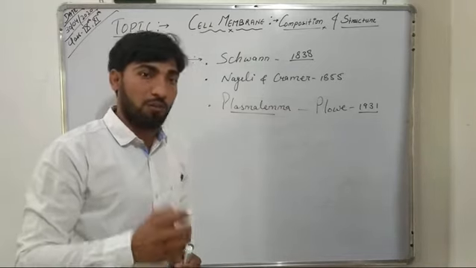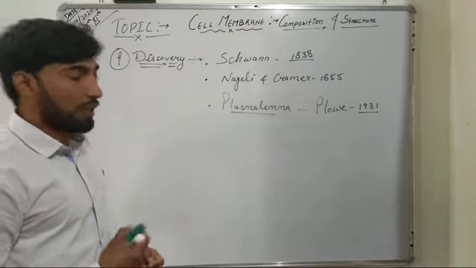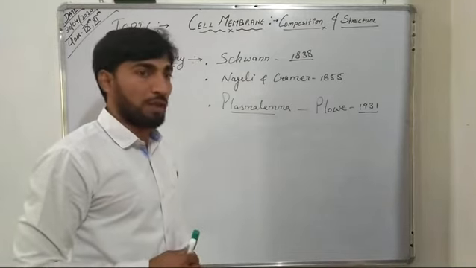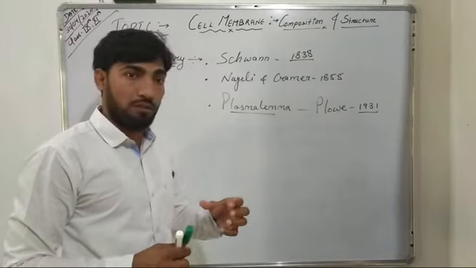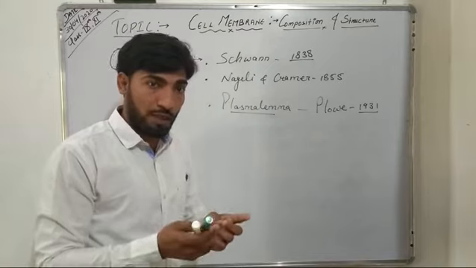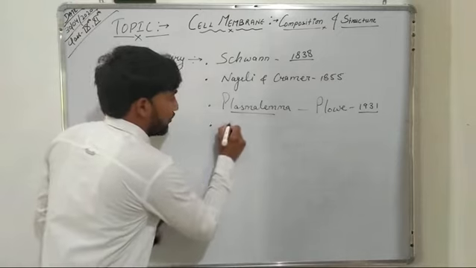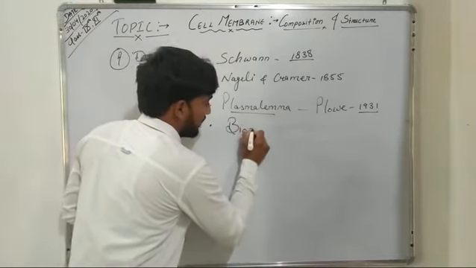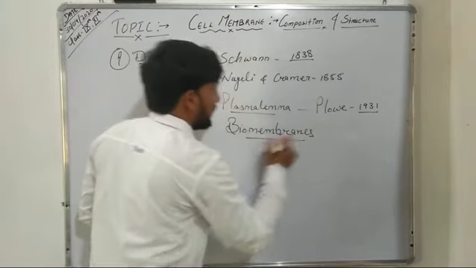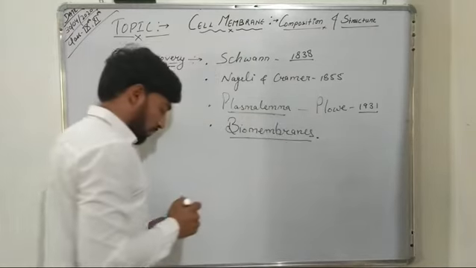Further, this cell membrane also occurs inside the cell cytoplasm of eukaryotic cells as the covering of certain cell organelles such as nucleus, the mitochondria, plastids, the lysosomes, peroxisomes, and endoplasmic reticulum and Golgi complex. So at present, all the cell membranes either present on the outer side of a cytoplasm or inside the cytoplasm are known as biomembranes. So this cell membrane is known as plasmalemma, and at present it is also known as the biomembranes.